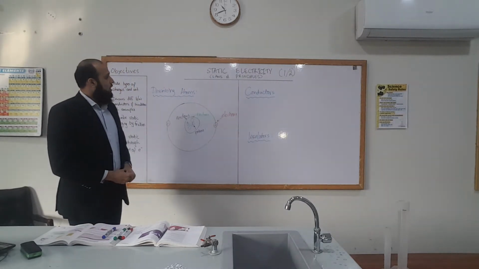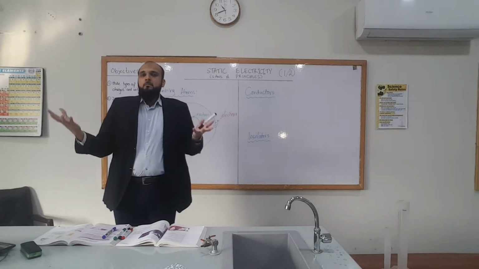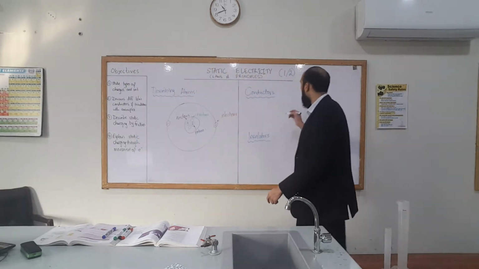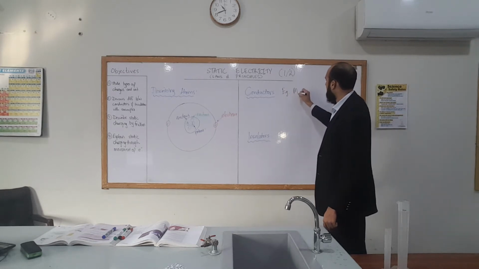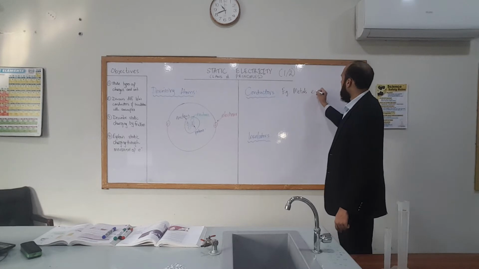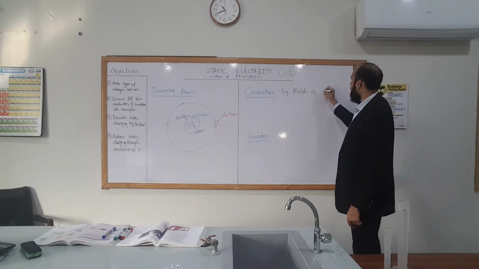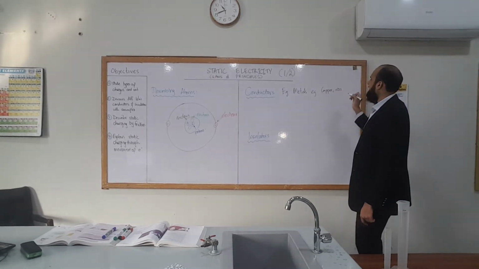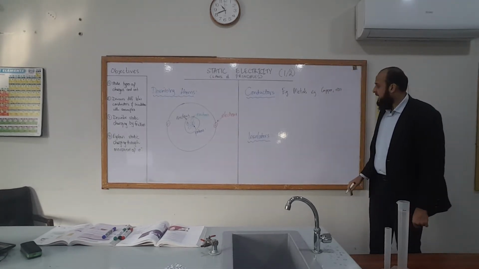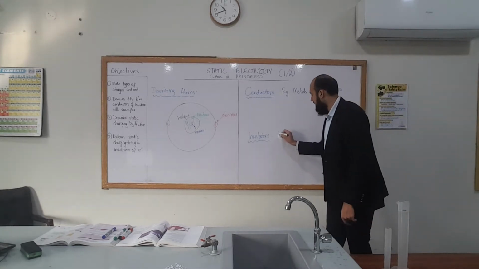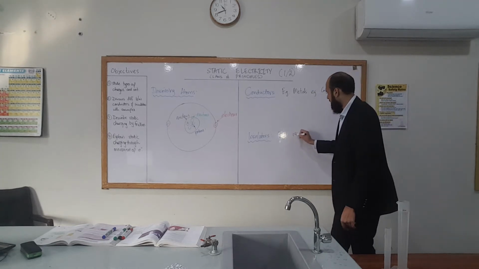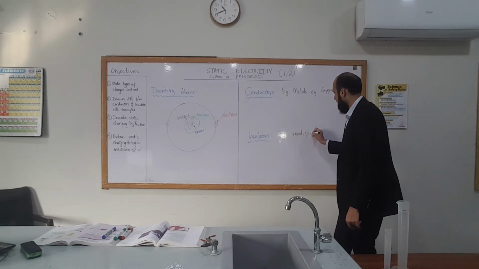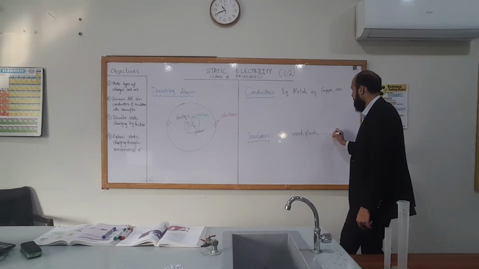Right. So conductors are materials like metals. So metals like maybe copper, iron, steel, and so on. The list goes on. And insulators are materials like wood, plastic, rubber, and so on. The list goes on.